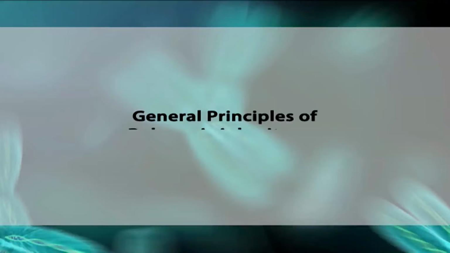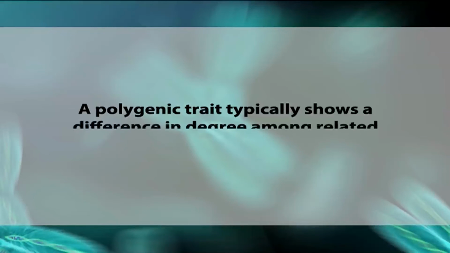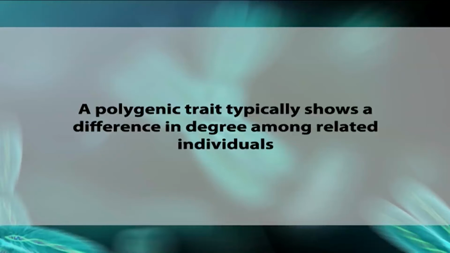Now, principles of polygenic inheritance. Polygenic inheritance is governed by the following principles. First, a polygenic trait typically shows a difference in degree among related individuals. Thus, some kernels are redder than others.